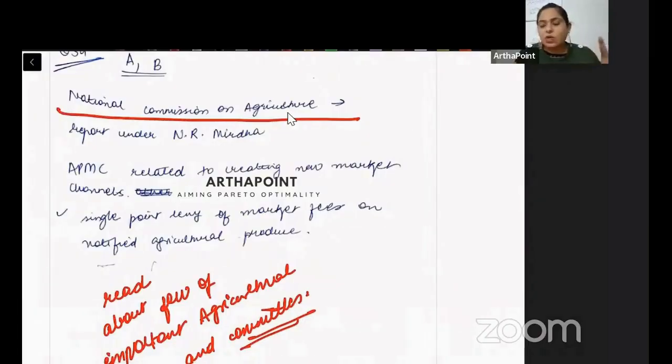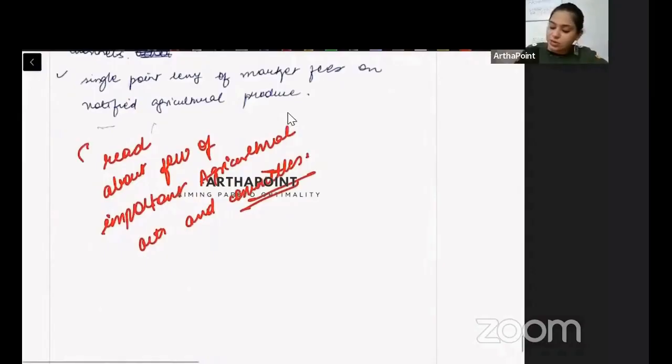We can't do all. I mean, there were a tremendous number of agricultural acts and committees, but which are the important ones? Which committee is the basic agricultural committee, which talks about fertilizer and pesticide? We can go ahead and do that, and which talks about creating market channels for agriculture, which is APMC. We can go ahead and talk about that. So I have made that list and I will share that with you.